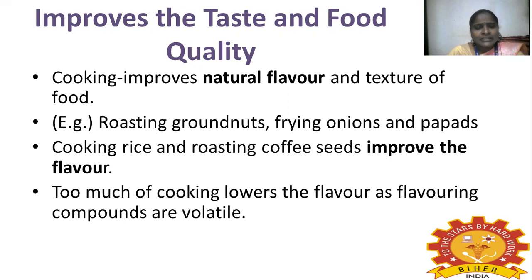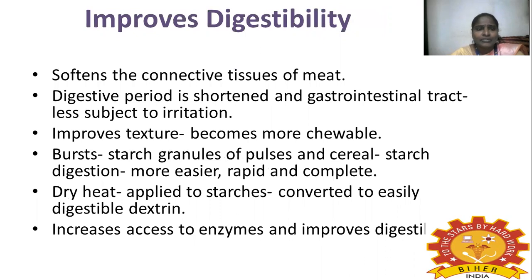Another is cooking rice and toasting coffee seeds, which improve the flavor. Too much cooking lowers the flavor, as flavoring compounds are volatile. If you cook too much, the flavoring compounds volatilize, so it will not give any flavor.